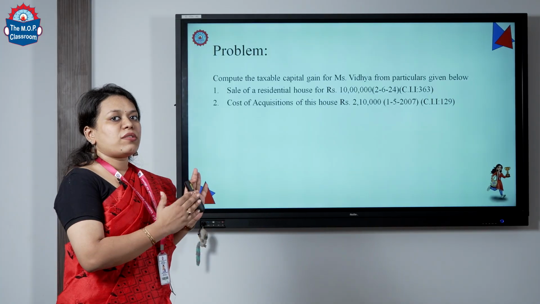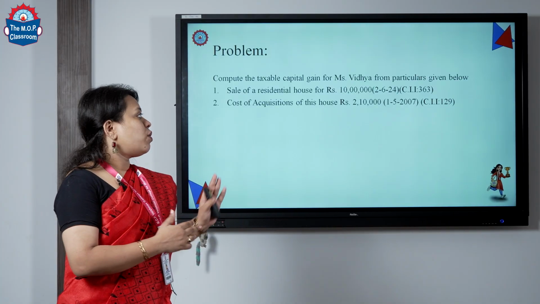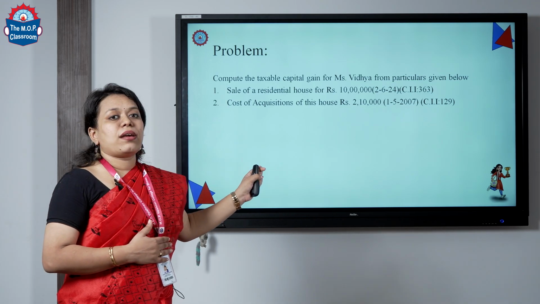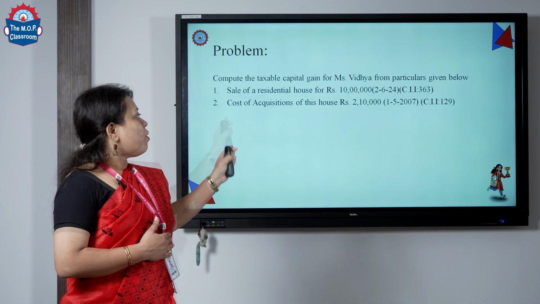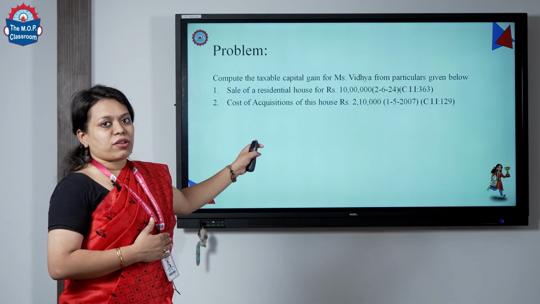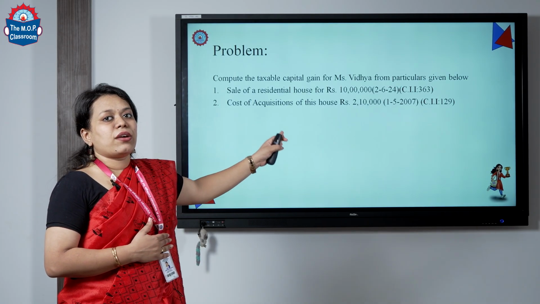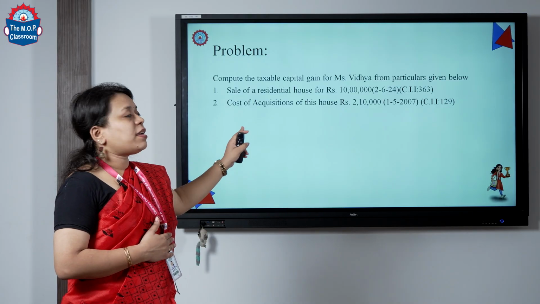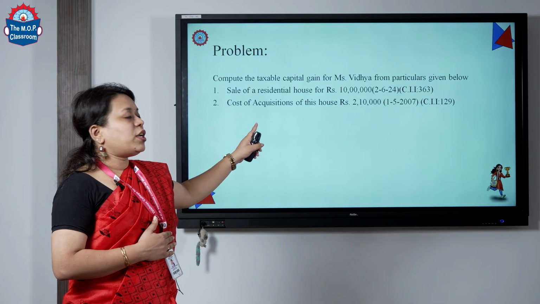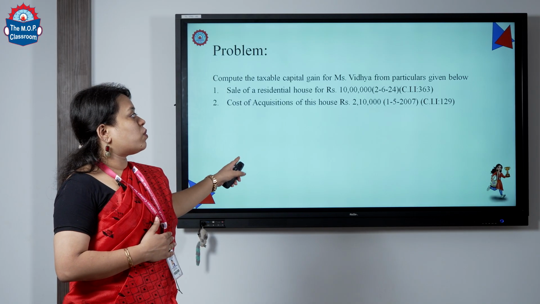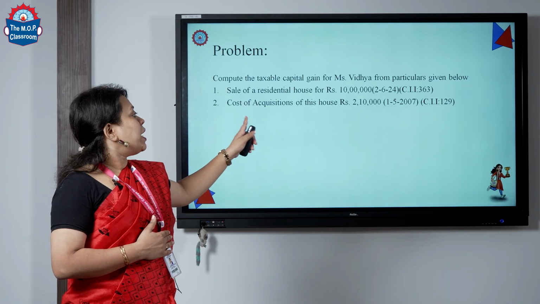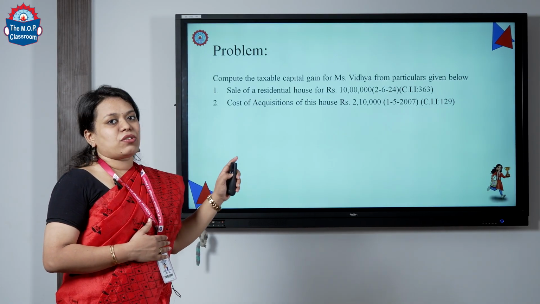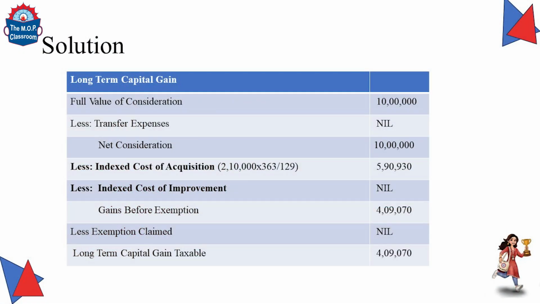Formula is cost of acquisition into CII of year of transfer divided by CII of purchase year. So, 2,10,000 is your cost of acquisition. The CII of year of transfer is 363 divided by CII of purchase year, 129. So, 2,10,000 into 363 divided by 129 will give you your indexed cost of acquisition. So, we have done it over here.